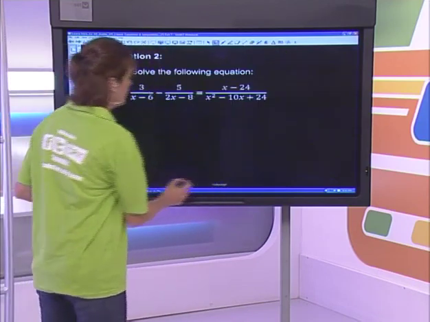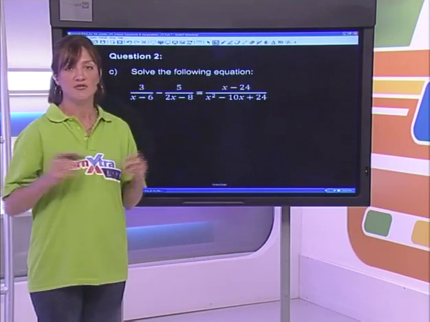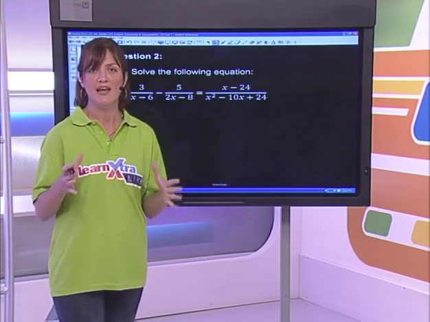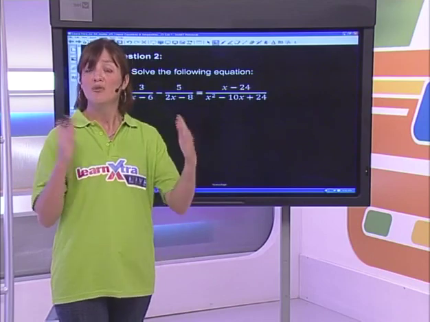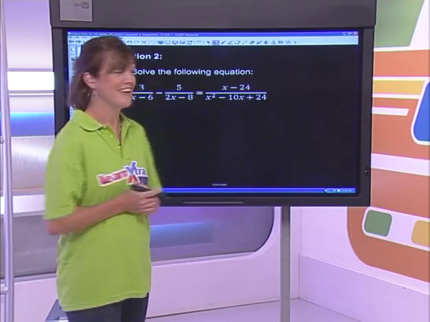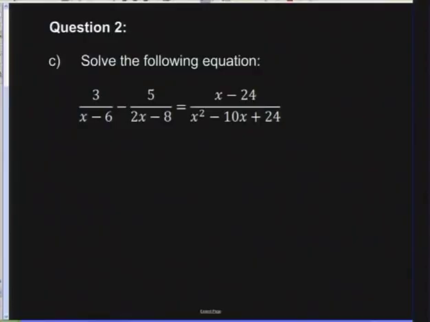Right, I want you very quickly, before we go on an ad break, to write this example down for me. And while we have an ad break, I think a good idea would be for you guys to get a head start on it. So let's have a look. It's 3 over x minus 6 minus 5 over 2x minus 8, and it's equal to x minus 24 over x squared minus 10x plus 24.